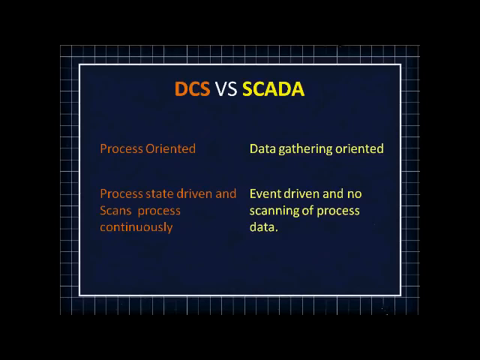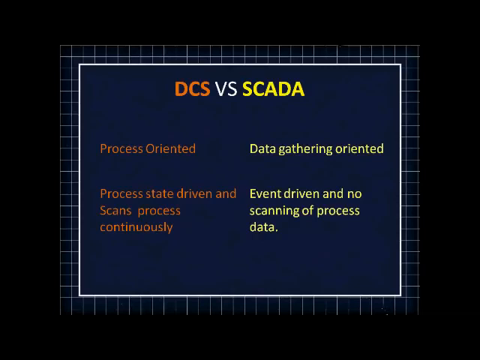DCS is process state driven and it always scans the process continuously. It is a continuous process, while SCADA never scans the process. It is event driven. SCADA maintains its own database while DCS doesn't maintain any kind of database of field element values.